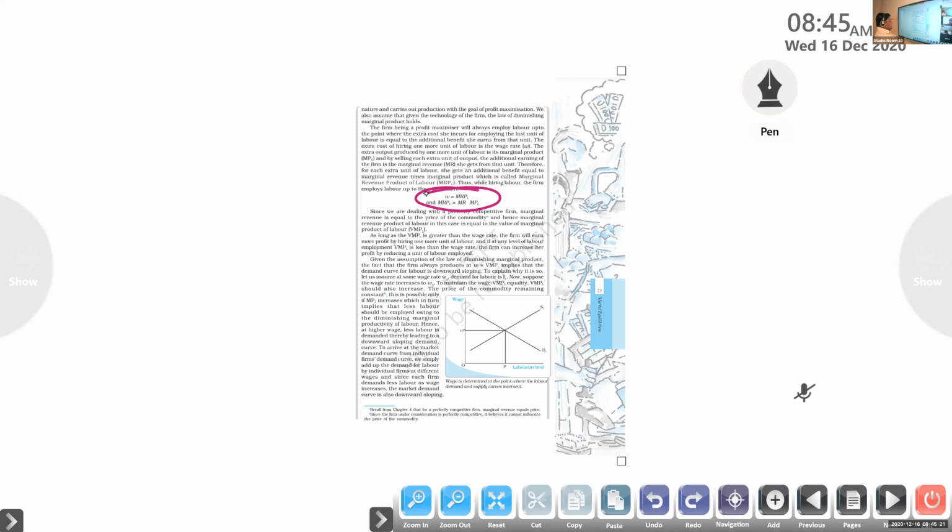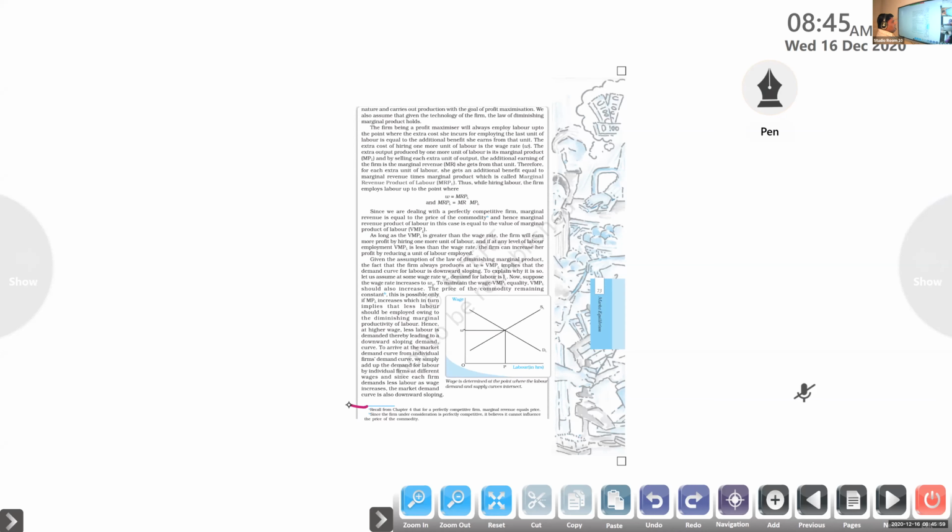Already we studied a number of these aspects, like marginal revenue and marginal product of labor, in the previous classes. Since we are dealing with a perfectly competitive firm, marginal revenue is equal to the price of the commodity, first of all. Recall from chapter number 4 that for a perfectly competitive firm, marginal revenue equals price.